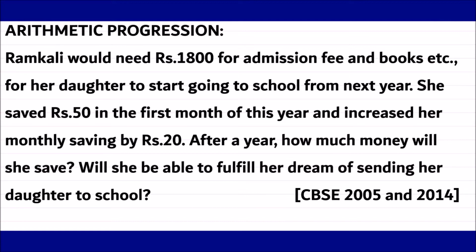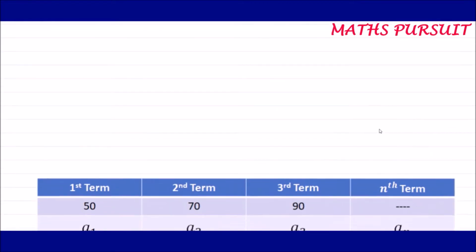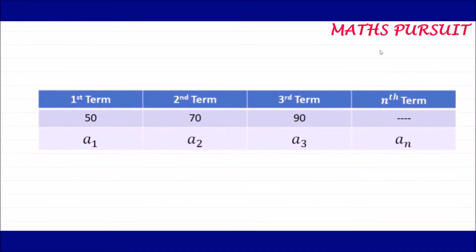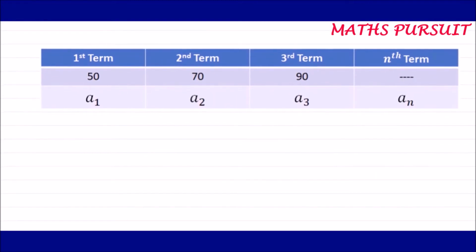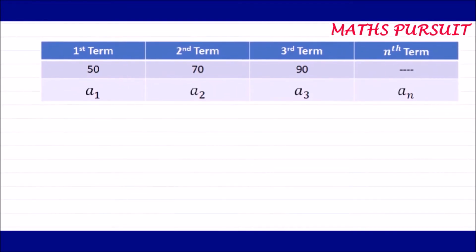Now, let's see how this question forms an arithmetic progression. So I have prepared this question in a tabular form as usual because I like arithmetic progression questions to be put in a tabular form so that it will help us to understand it. Now, as per the question, she saved rupees 50 in the first month. So guys, you could see I have put 50 in the first month. This is rupees 50, her savings in the first month, and thereafter